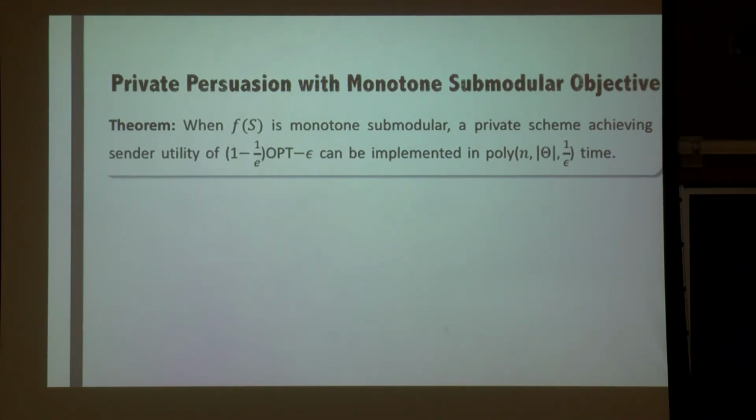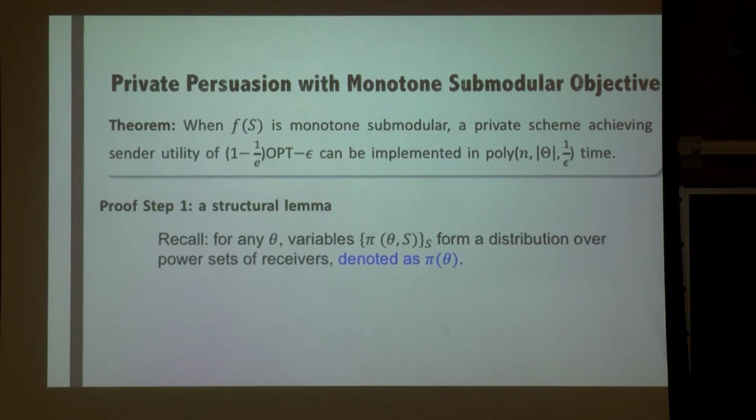The proof of this theorem can be divided into two steps. In the first step, we establish a structural lemma about the optimal solution of the previous linear program. If you recall, the variable in the linear program before is pi theta S. And for every theta, this pi theta S for different S is actually a distribution over the power sets of receivers, which for convenience I'm going to denote as pi theta.